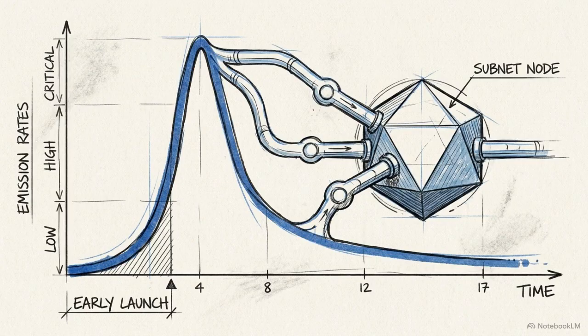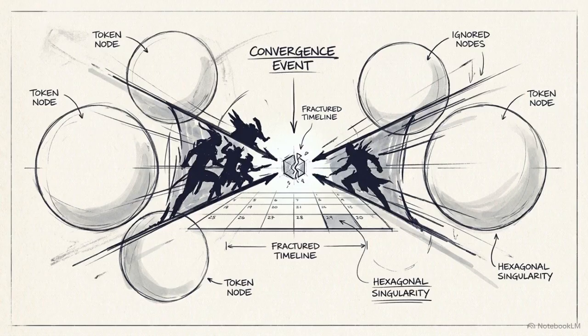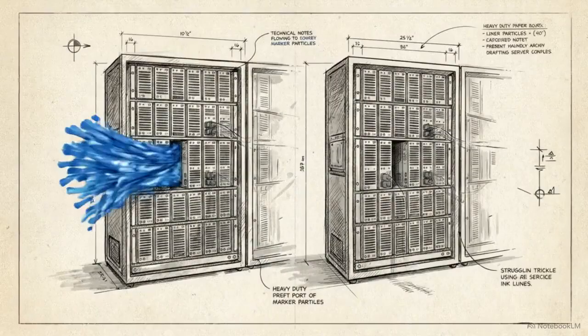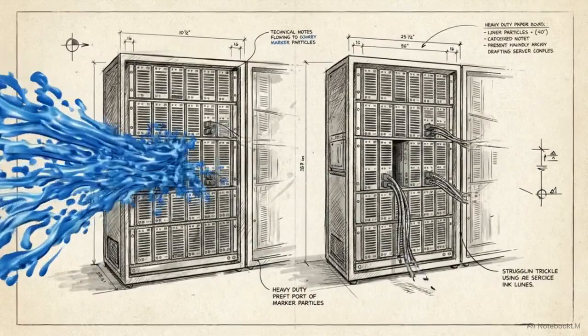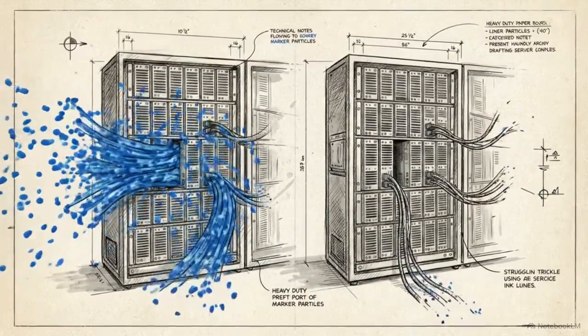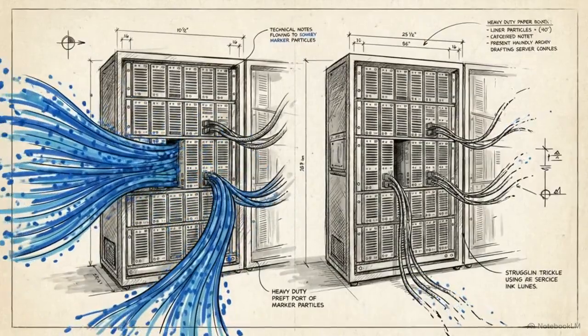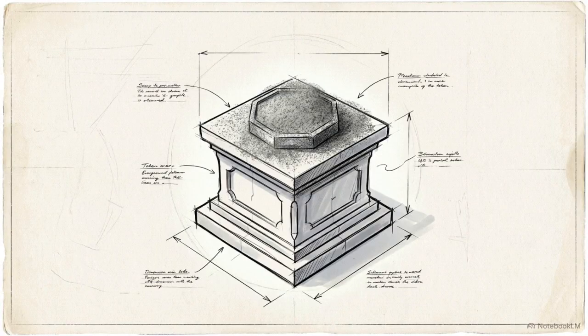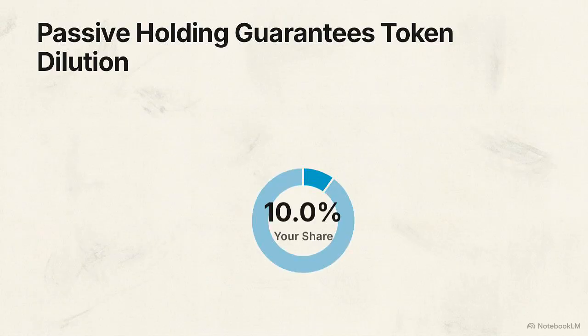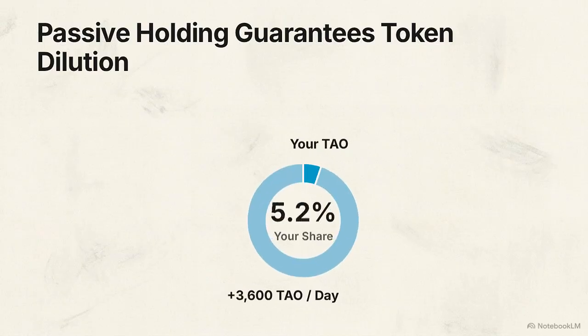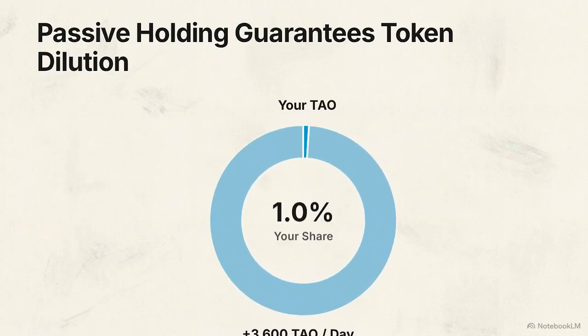As a result, early subnets benefited immensely from high global TAO emissions during their launch phase. Late subnets launch with full output, but they must fight for an already halved, smaller global TAO pie. Even with the dTAO upgrades, structural asymmetry persists. Early entrants and latecomers operate under persistently misaligned incentive structures. For TAO holders, passive participation is no longer a viable strategy. Non-participation guarantees dilution against the 3,600 new TAO emitted daily.